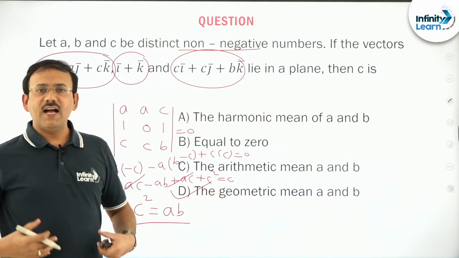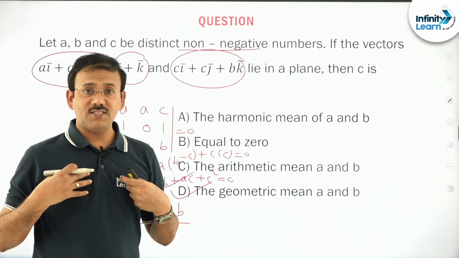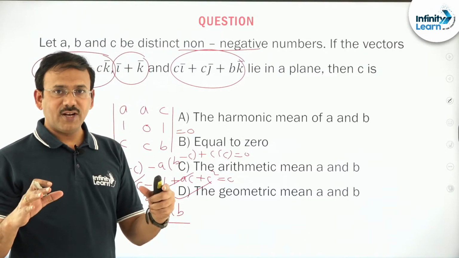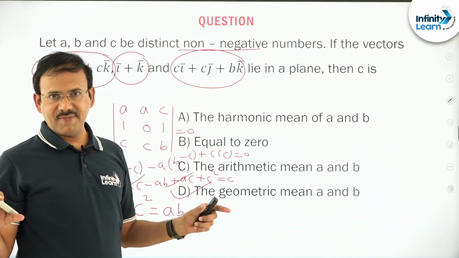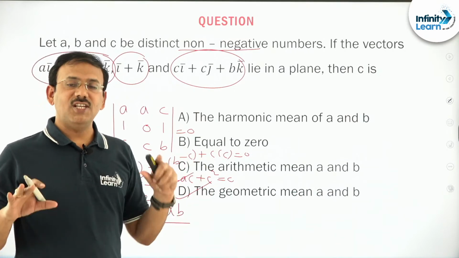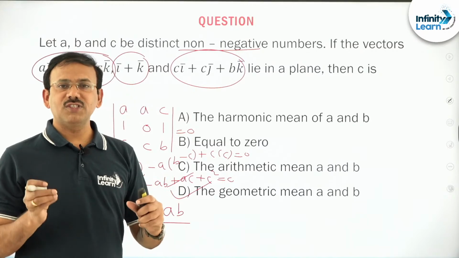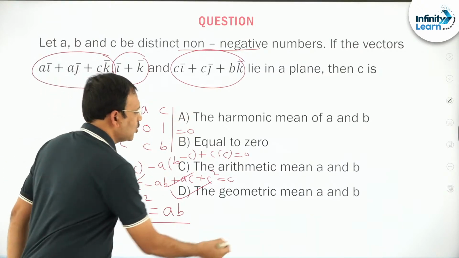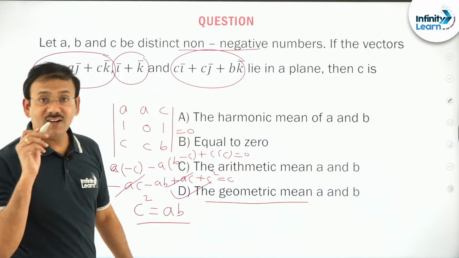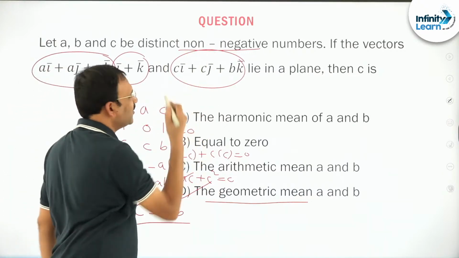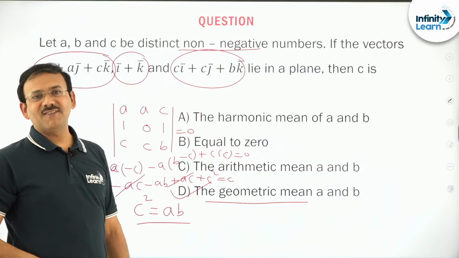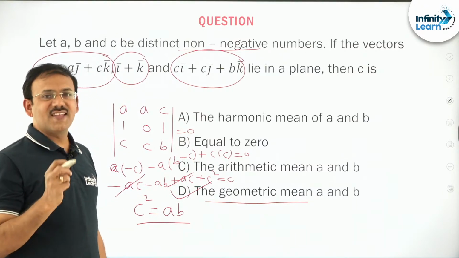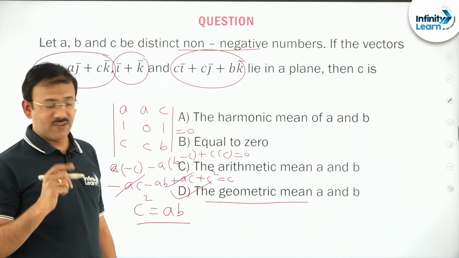As he said non-negative, in the options arithmetic mean is there, geometric mean is there, harmonic mean is there. I always have the idea that if I don't know the answer for a particular question, I never attempt it in Mains or Advanced. Suppose still I want to guess one or two questions, I will go with geometric mean, because non-negative is for geometric mean, since the square root of a negative number is not defined. Simple clue is there in the problem, please do observe, that is very important.